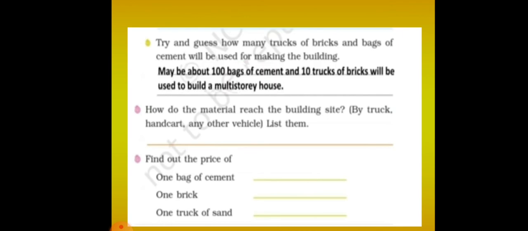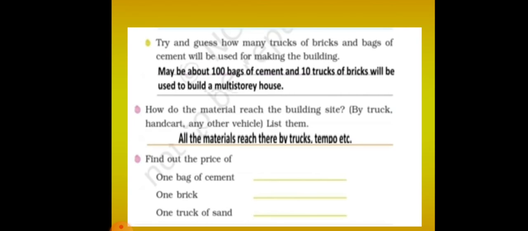Maybe about 100 bags of cement and 10 trucks of bricks will be used to build a multi-story building. Nowadays it may take even more. How do the materials reach the building site? By truck. All the materials reach the construction site with the help of trucks or tempo.